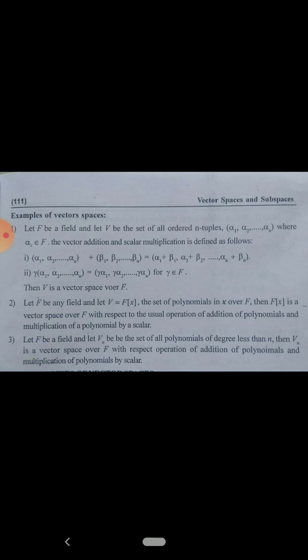Okay. Then second example, V denoted by F of x is the set of polynomials in x over F, and F is any field.